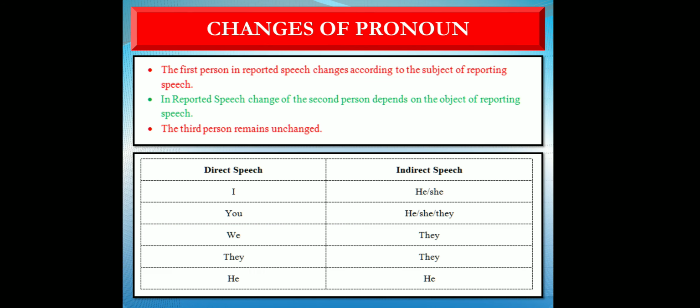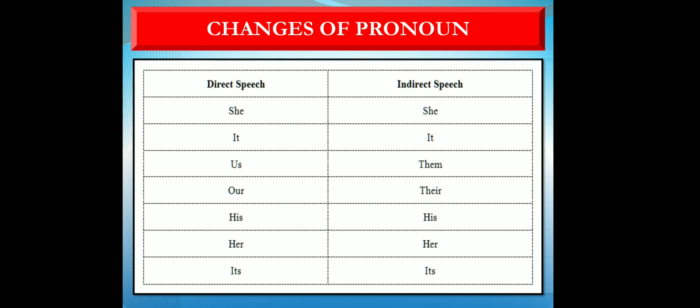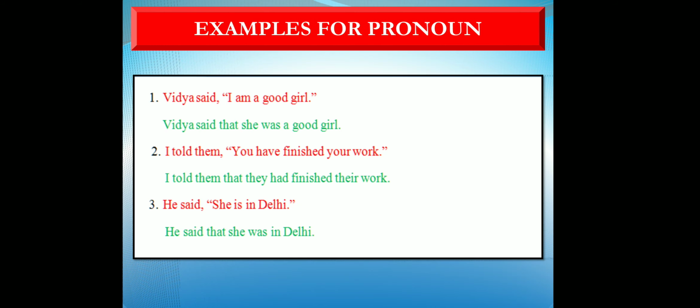Changes of pronoun. The first person in reported speech changes according to the subject of the reporting speech. Here is the change: I becomes he or she. You becomes he, she, they. We becomes they. He will remain he. She, it, us, them, our, their, his, her, hers, it.